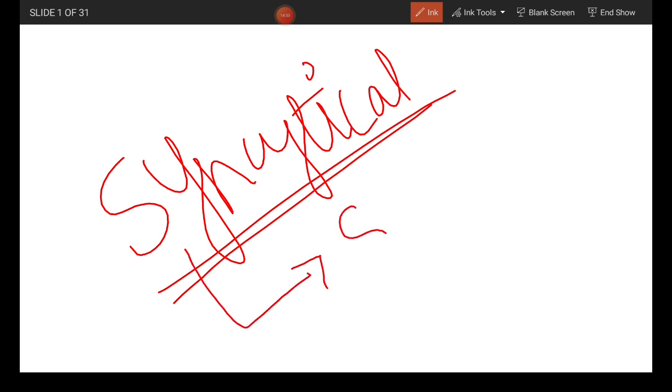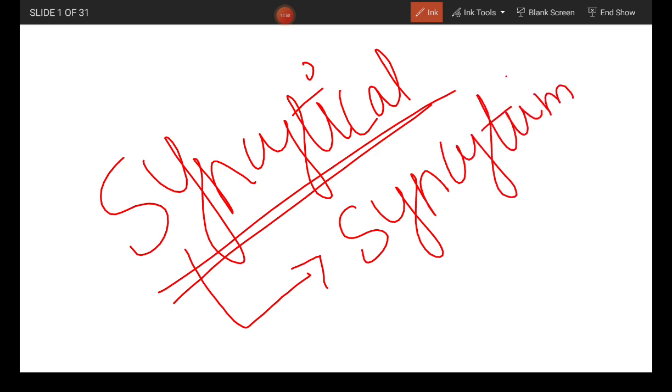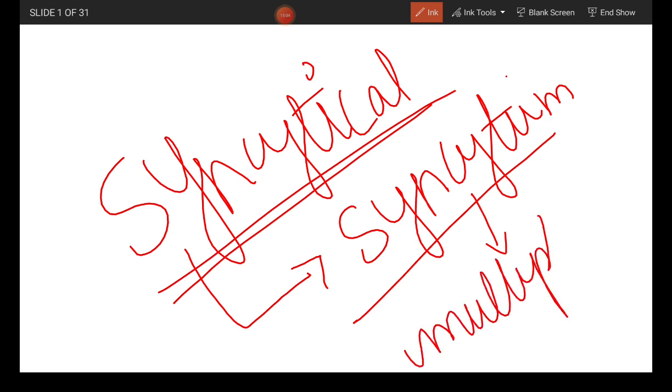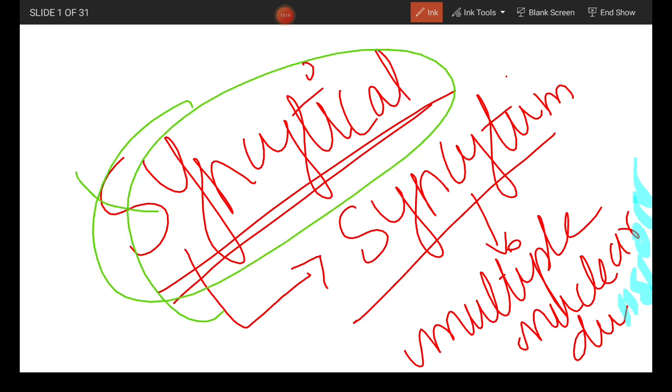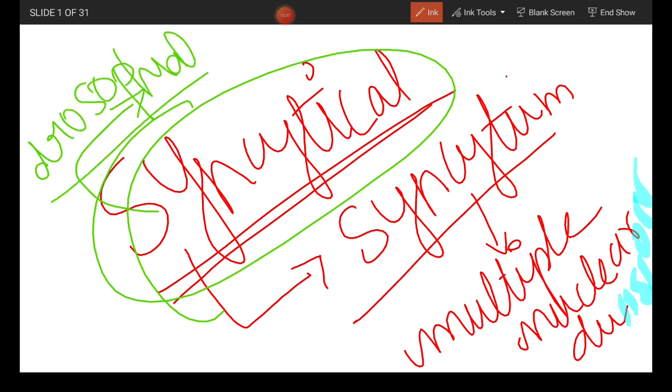Eggs begin development as a syncytium, producing multiple nuclear divisions. This kind of syncytial specification is very evident in Drosophila, which is an example of syncytial specification where multiple nuclear divisions take place.